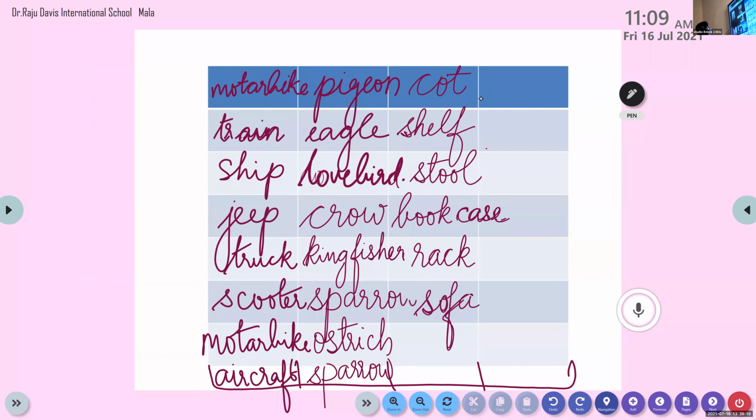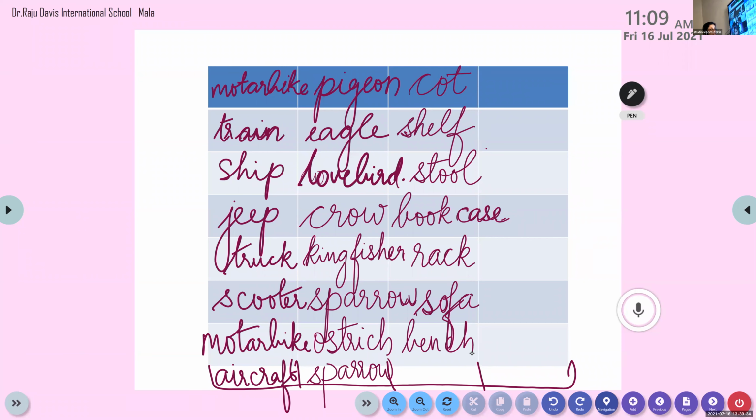So can I move on to Anthony? Yes, Anthony, come on. So we have to write 2 more names under the head. Yes, come on, Anthony. Bench. Bench, yes, that's right. Bench is also a furniture.